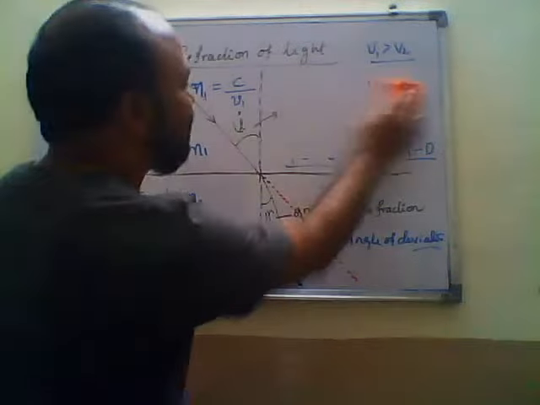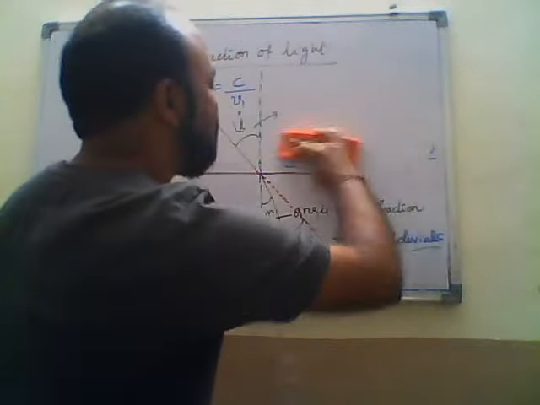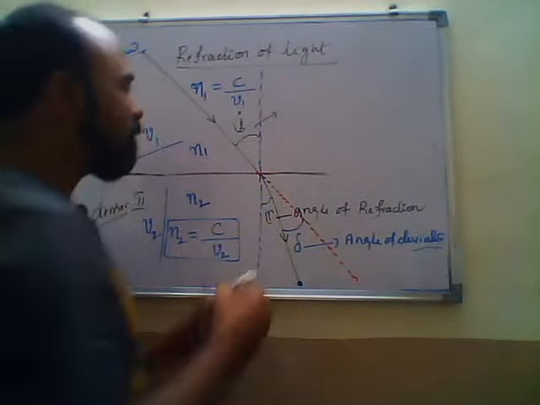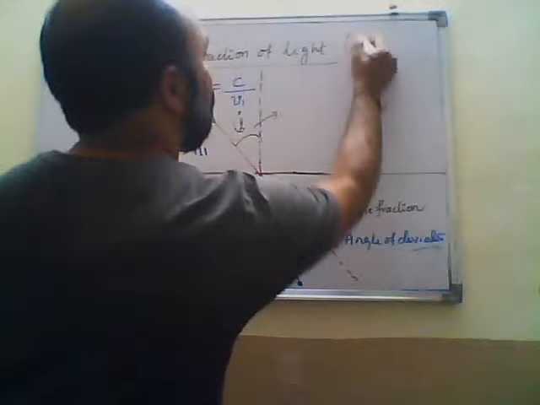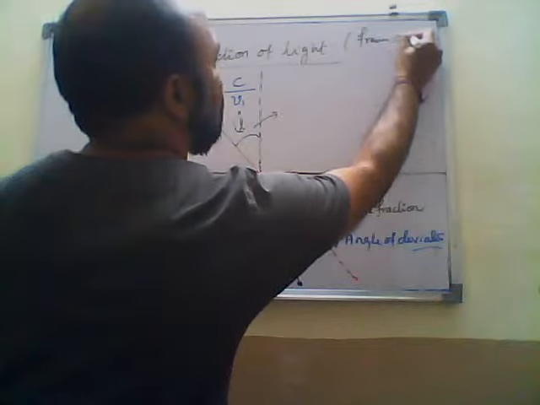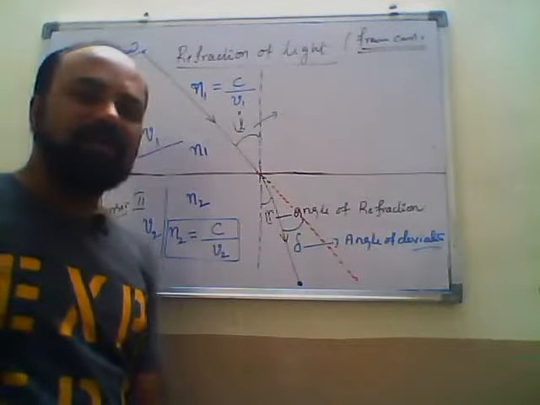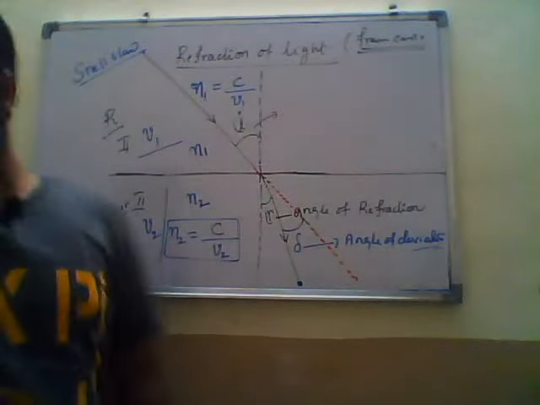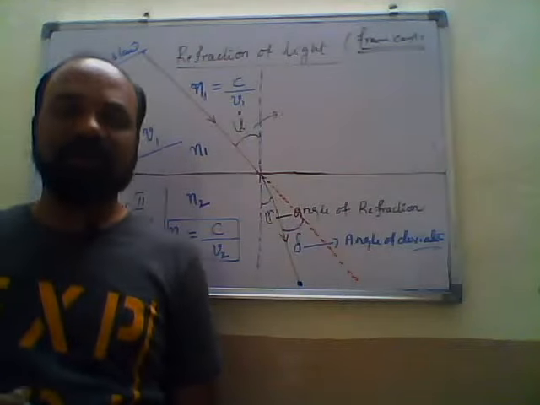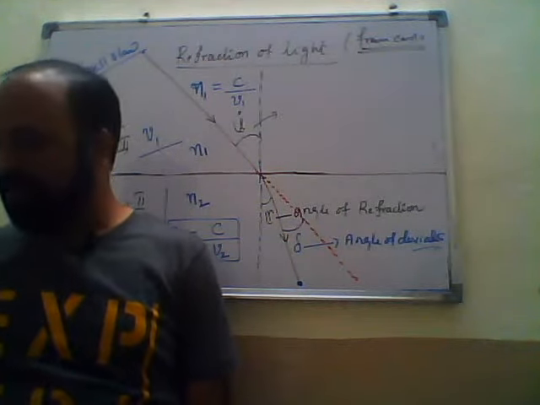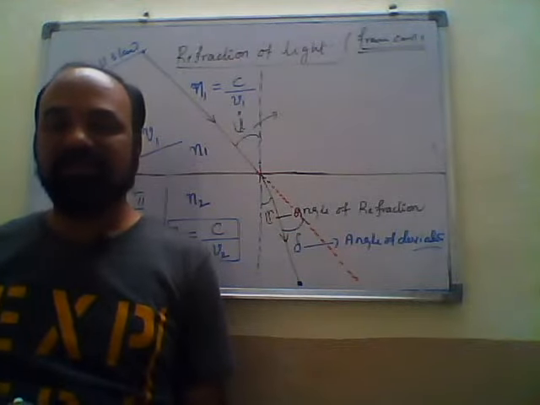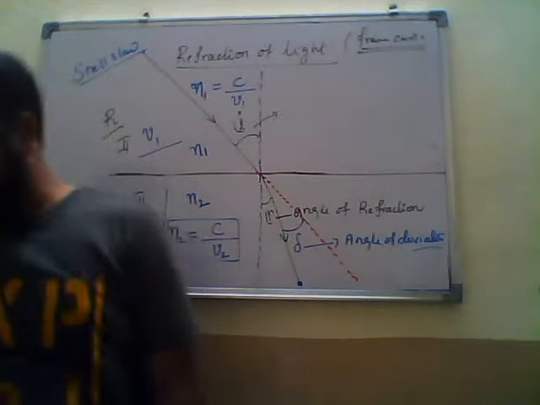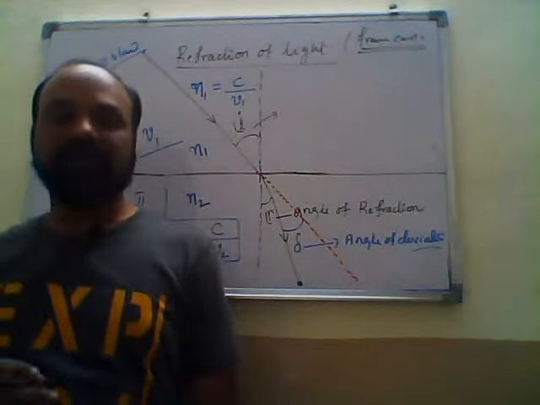See, Snell's law. In case of refraction, the physical quantity that is unchanged is the frequency; the frequency remains constant. That you should know. Wavelength and speed will change. Now see, we apply Snell's law. What is Snell's law? The product of refractive index and sine of the angle, the product of refractive index and sine of the angle of incidence at a point in a given medium.